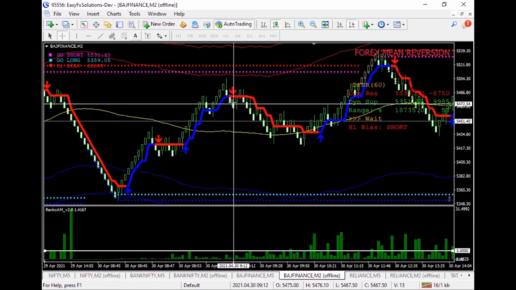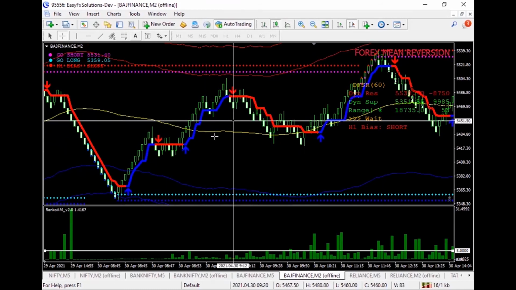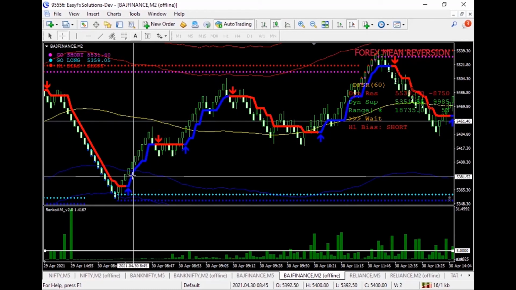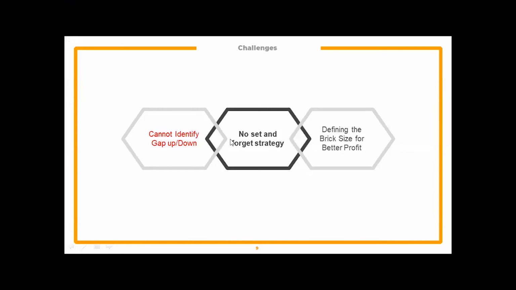If we are not sitting in front of the terminal and this entire movement had happened, we would have missed a chance of taking a buy and making money, right? So we are not supposed to use a set and forget strategy in Renko. Compulsorily from 9:15 to 3:30, we have to sit in front of the terminal, or we have to increase the brick size so that the entire day the market keeps fluctuating within that particular brick only.